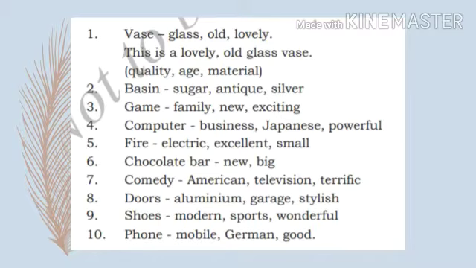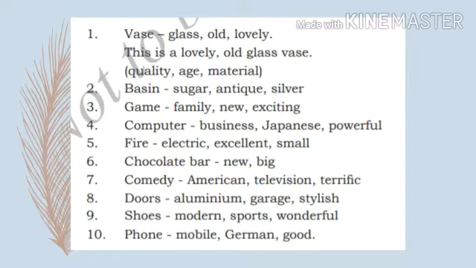Then the second one: basin, sugar, antique, silver. How will you say it? It's an antique silver sugar basin. That is the way you have to say it.